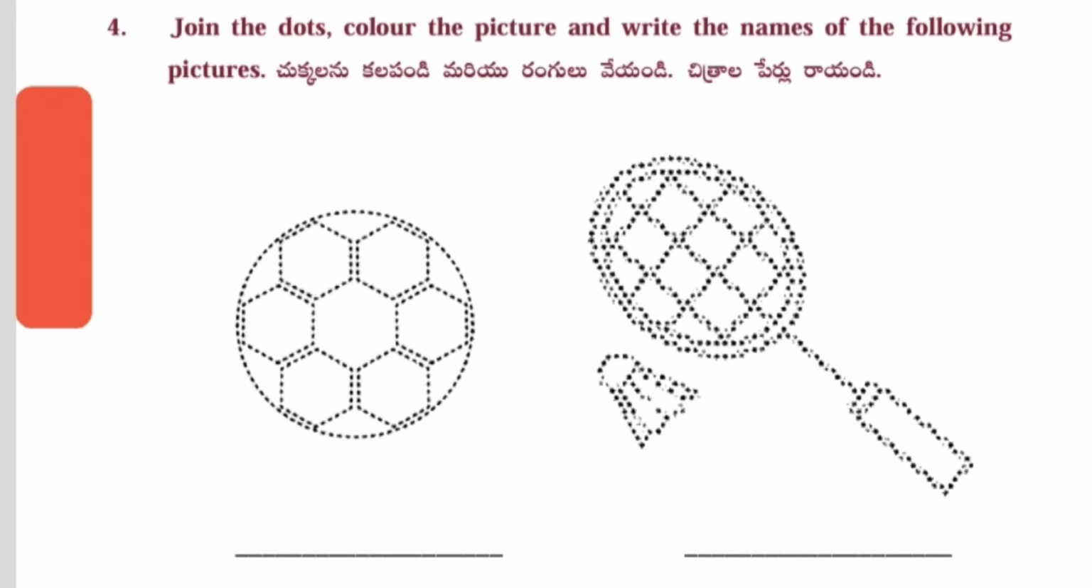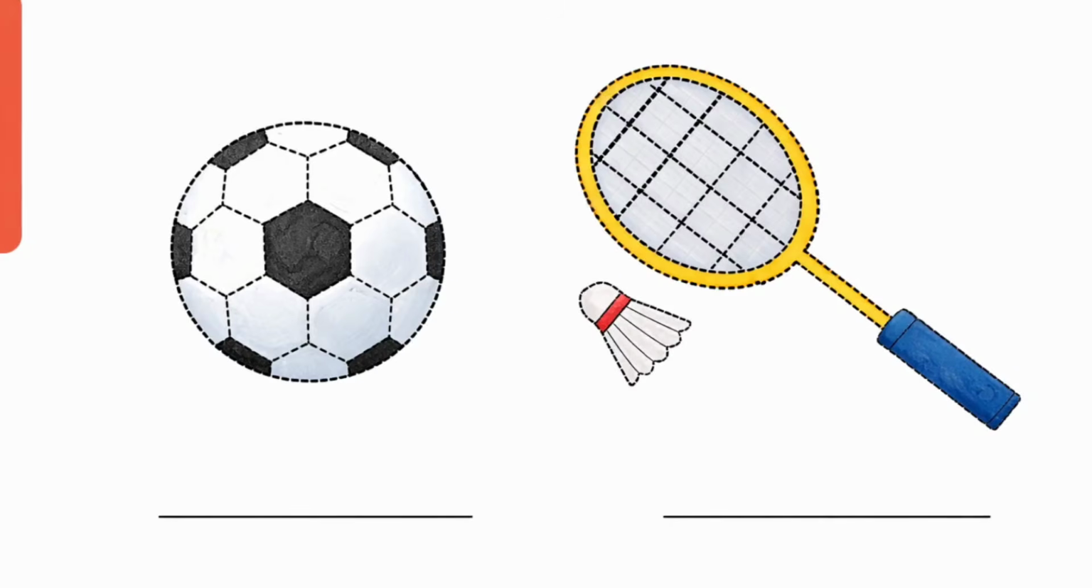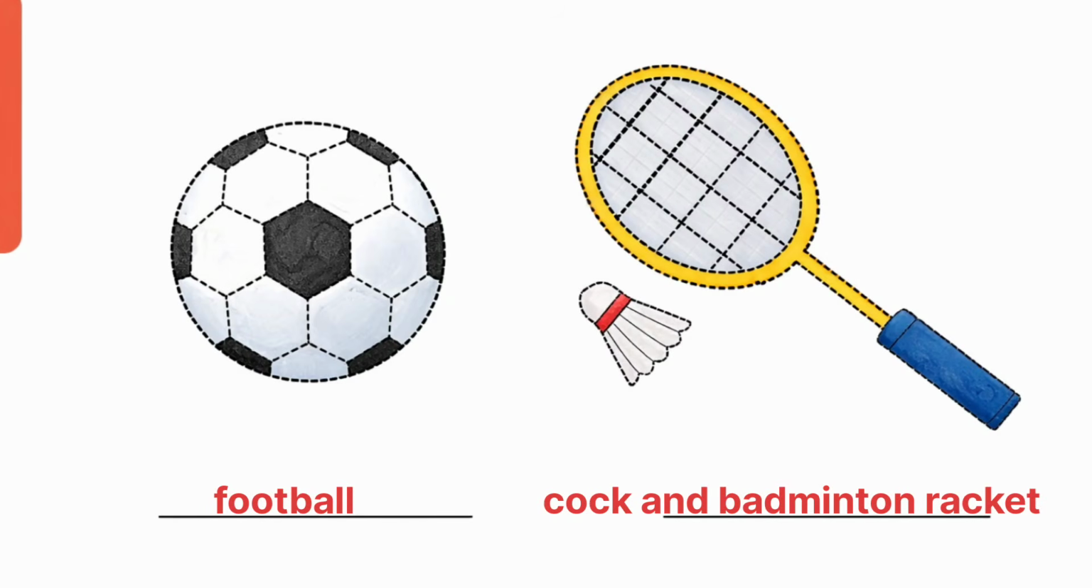Fourth one, join the dots, color the picture and write the names of the following. Here, I have given the pictures with colors and with names.